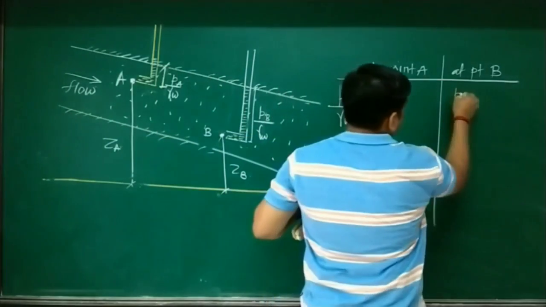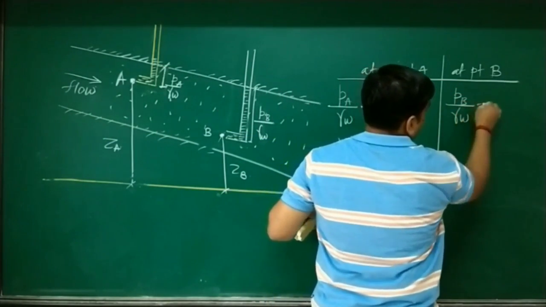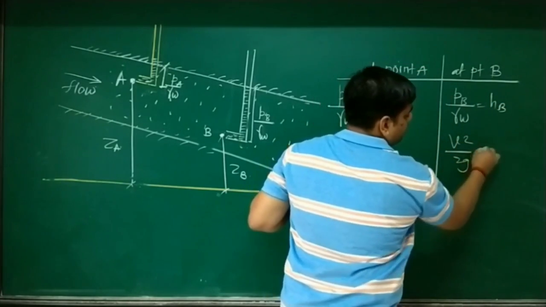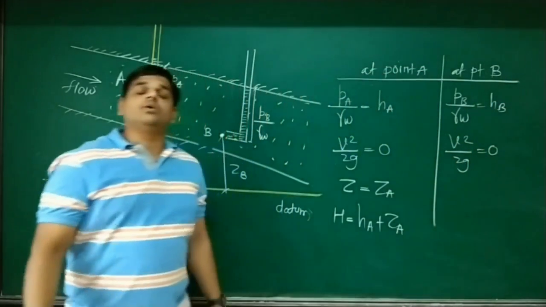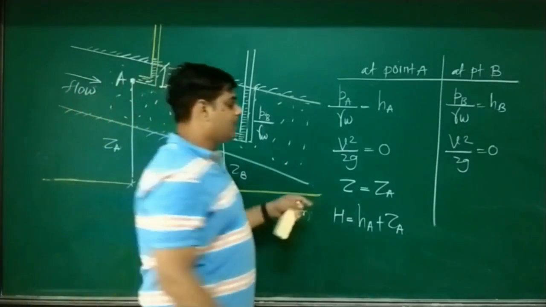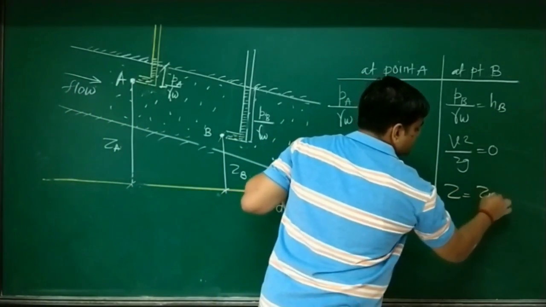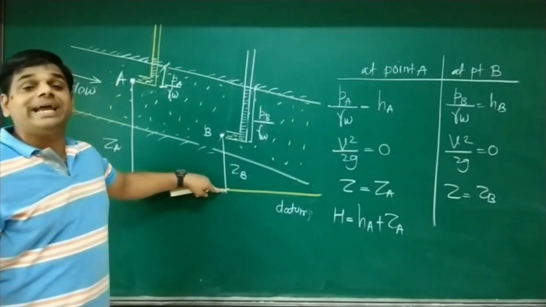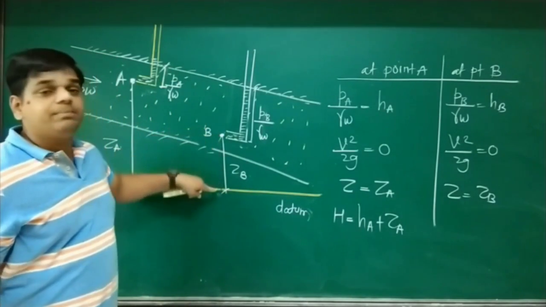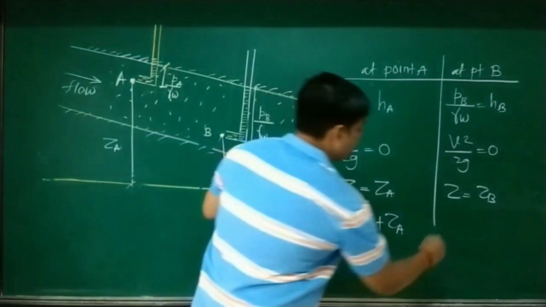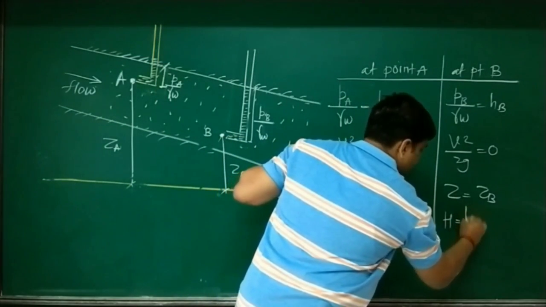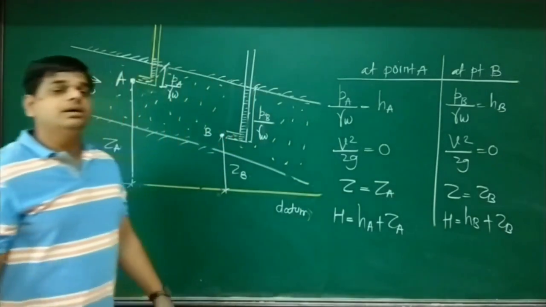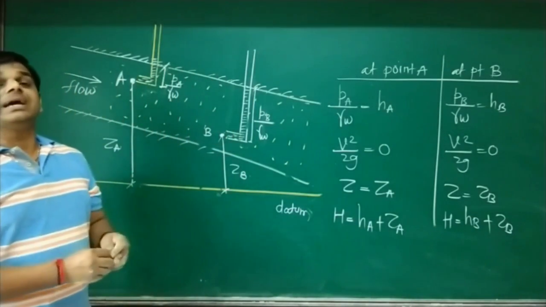So at point B, the pressure head P by gamma_w becomes H_B. The velocity head, V square upon 2g, is again zero in the case of soil. Now, with respect to the datum, the height of point B is Z_B. Now calculate the total head. Total head is equal to H_B plus Z_B.